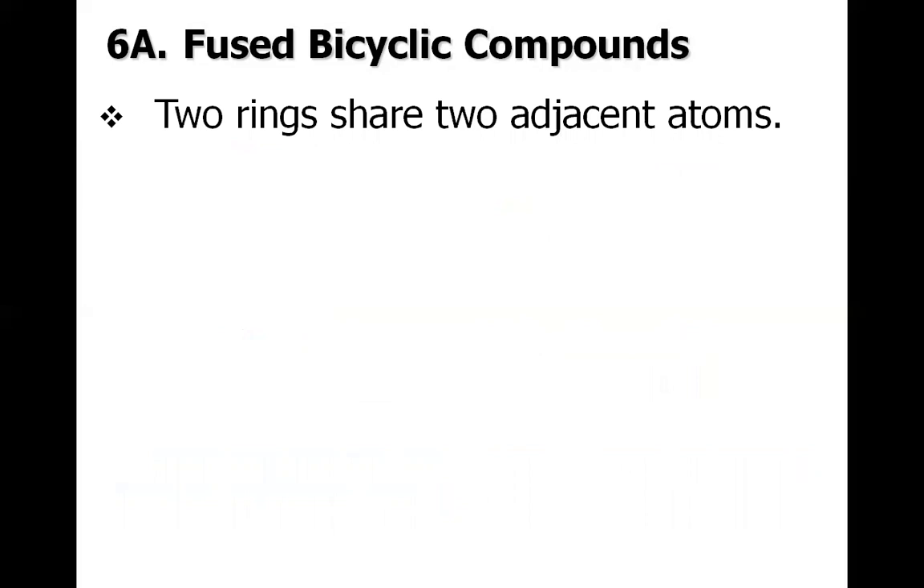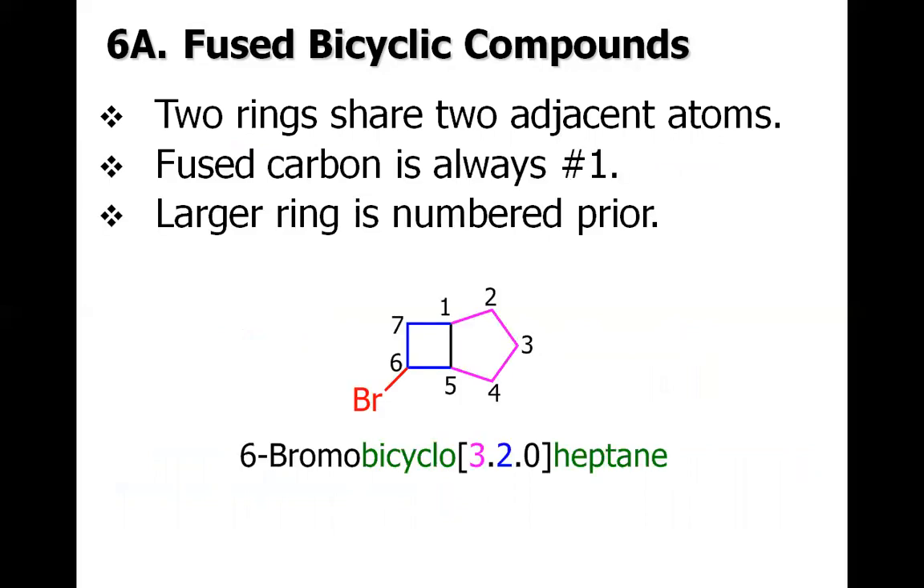There are two rings which share two adjacent atoms. And this is the structure of a fused bicyclic compound. These carbons which are at the junction of two rings are called the fused carbons, and there are two fused carbons. It says the fused carbon is always number one. It's a rule of IUPAC. While naming the fused bicyclic compound, we will have to consider the fused carbon to be one.